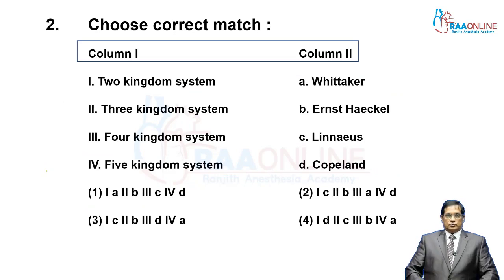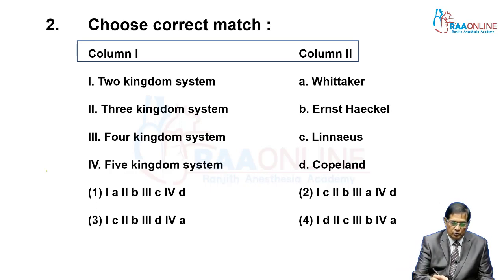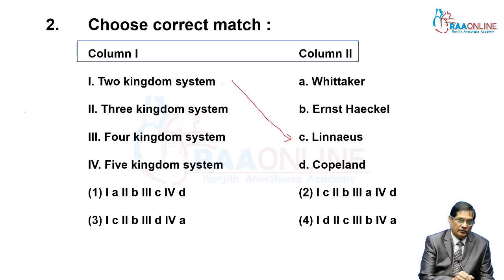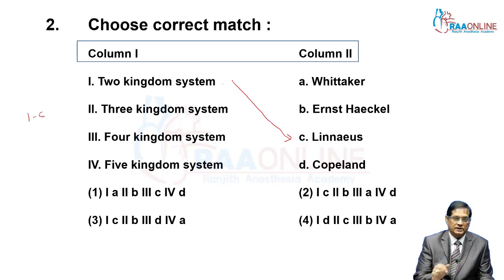Second question, choose the correct match. Two columns are given. Two kingdom system, three kingdom system, four kingdom system and five kingdom system. Two kingdom system was given by Linnaeus, that is with the first one, C. Three kingdom system was given by Haeckel, that is from the second, already matched.